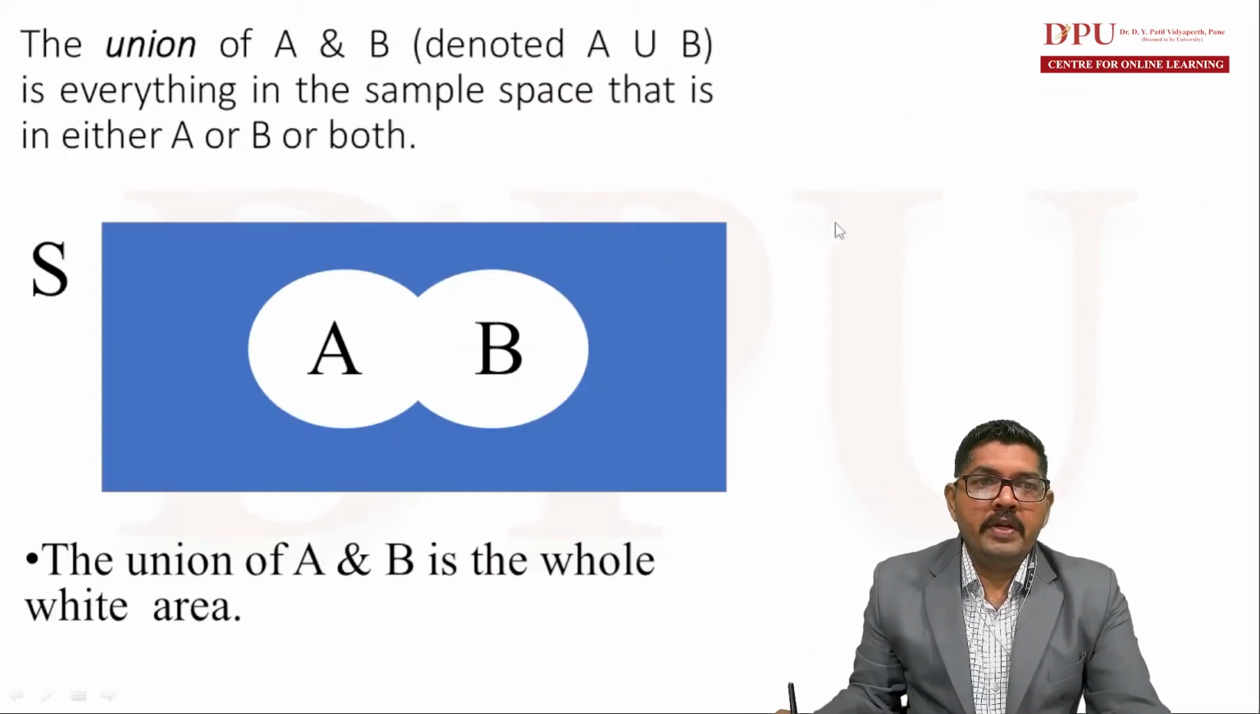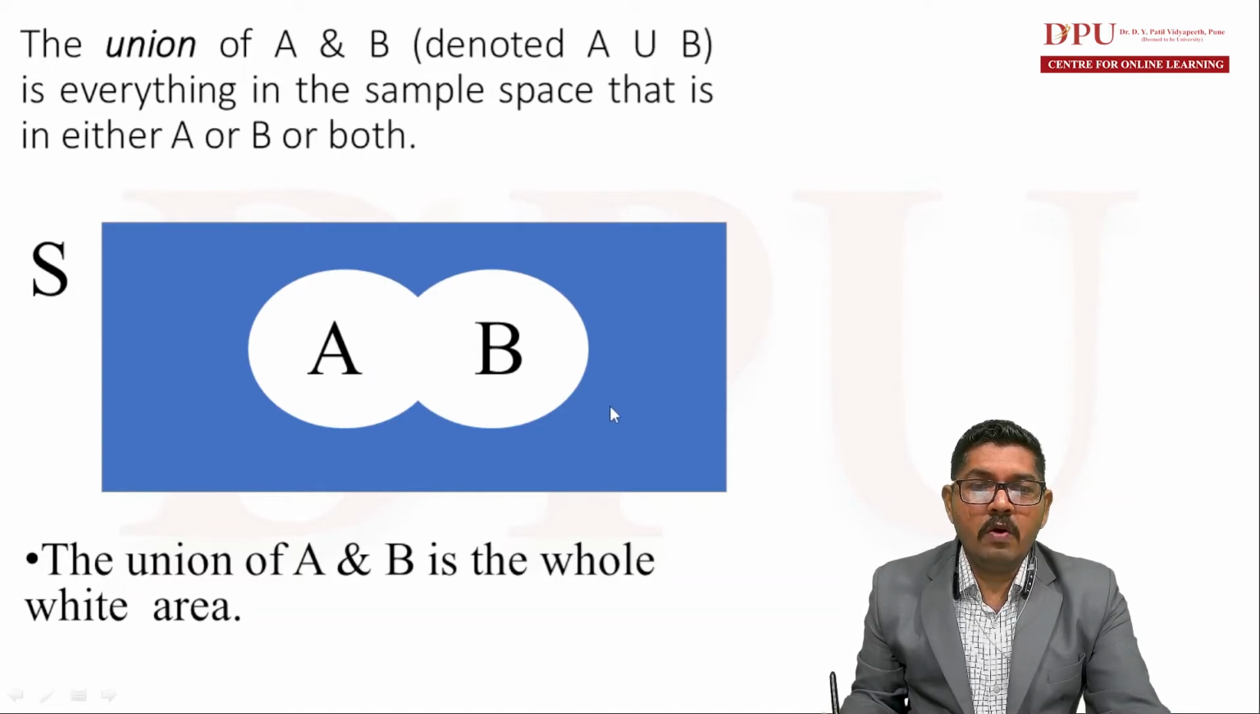Then union of A and B. This is denoted by this particular symbol, A union B. The union of A and B is everything in the sample space that is in either A or B or both. This white region inside this blue box is the A union B. It consists of elements that are part of A or B or both A and B. I repeat, the white portion inside the blue rectangle is the A union B.